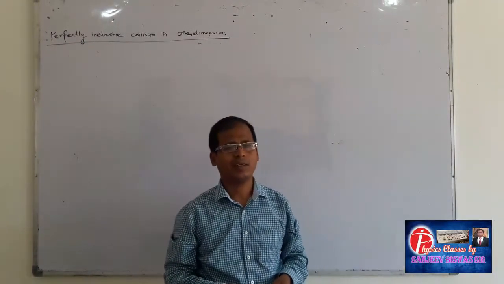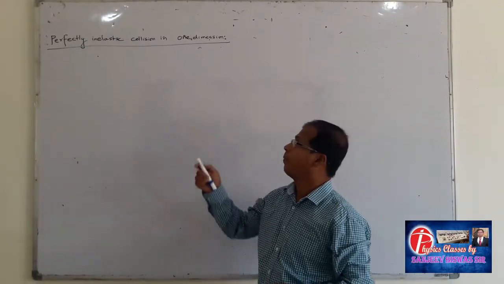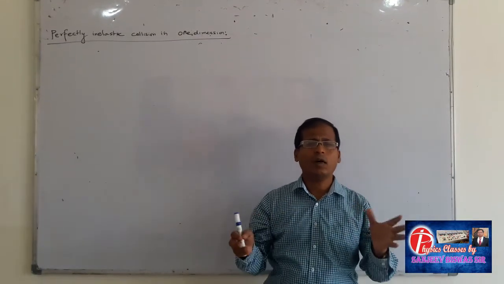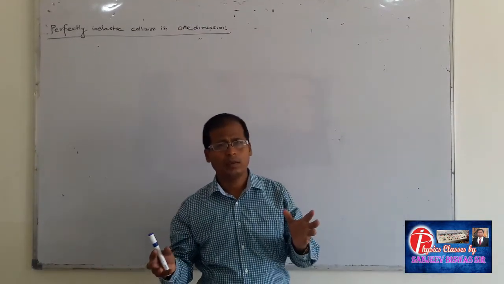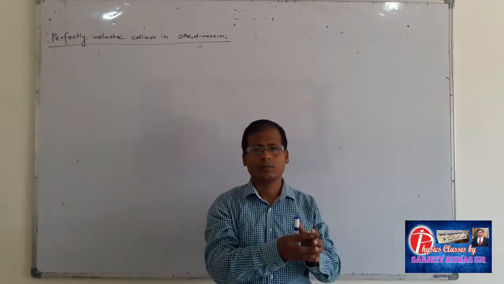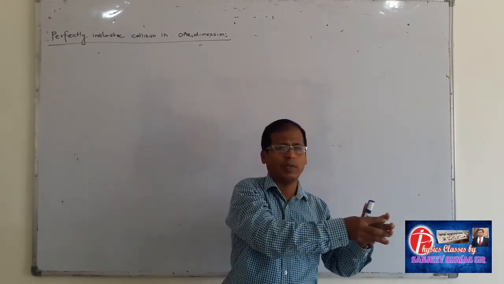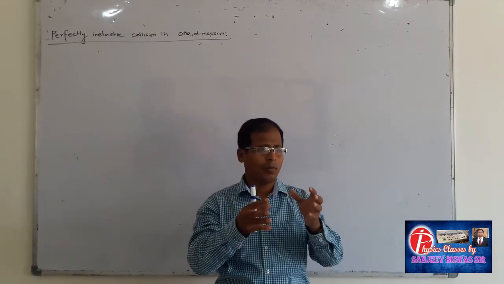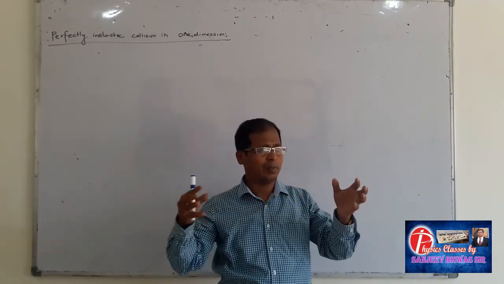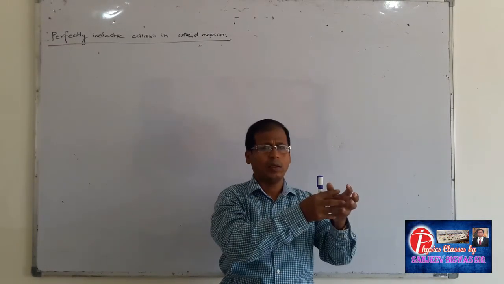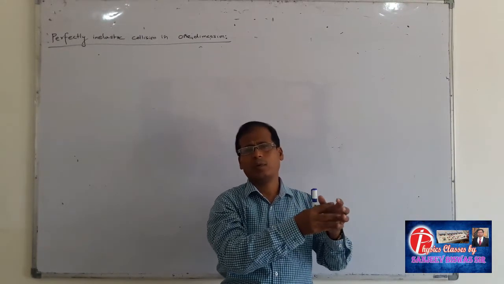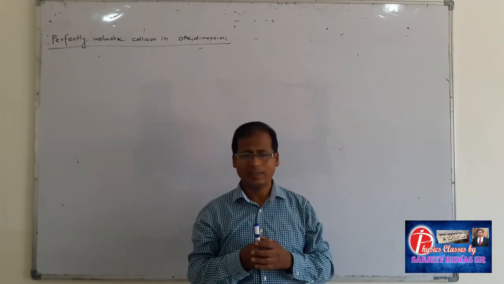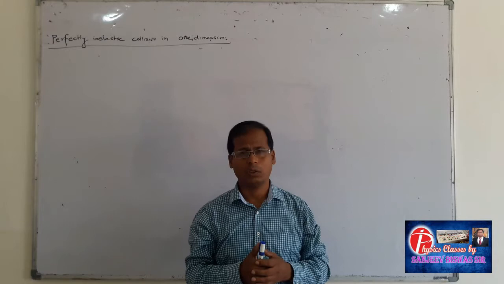Today I am going to discuss the topic perfectly inelastic collision in one dimension. The meaning of collision: when one body collides with another body, that means it strikes the other body, then it is called collision. Suppose one ball is going and another ball is coming backward and they strike together, in that situation there will be a collision. There are two types of collision: one is elastic collision, another is inelastic collision.